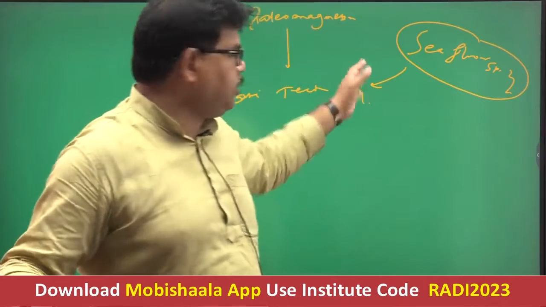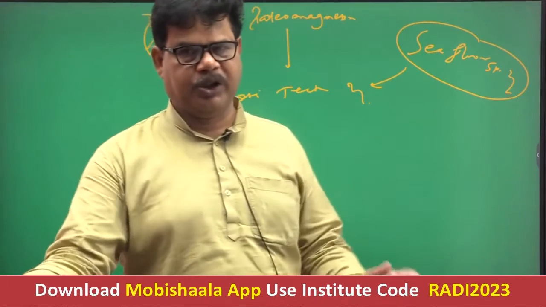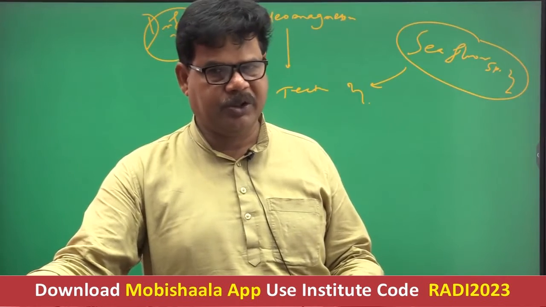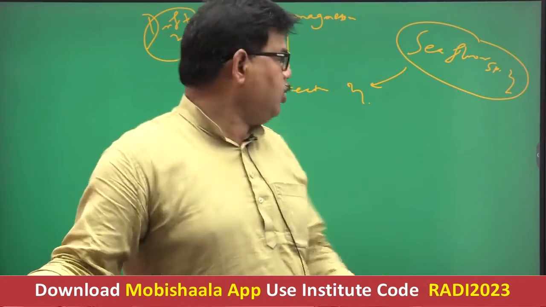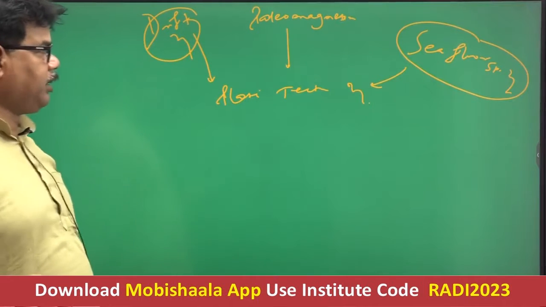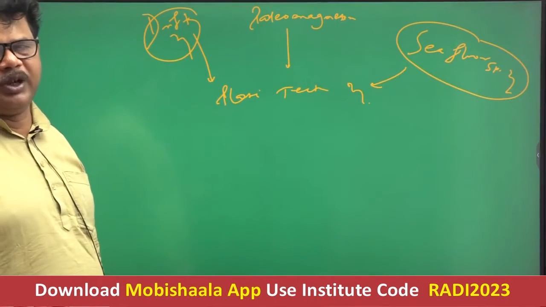And the third one is the seafloor spreading. The seafloor spreading theory was propounded by H. Hess. H. Hess propounded the seafloor spreading theory. So we have three theories: one is drift hypothesis, second is paleomagnetism, and third one is seafloor spreading theory.